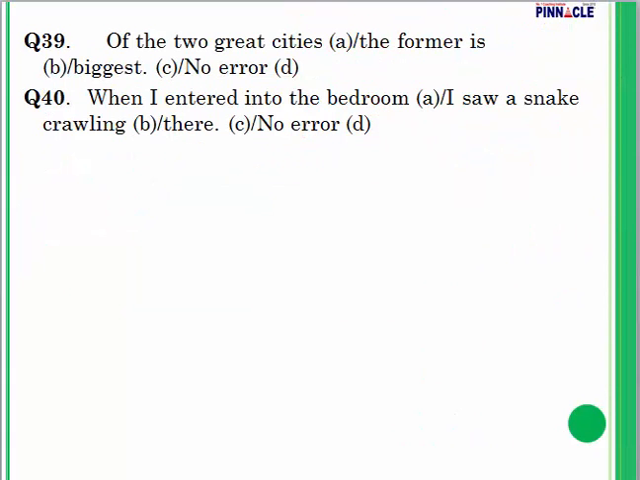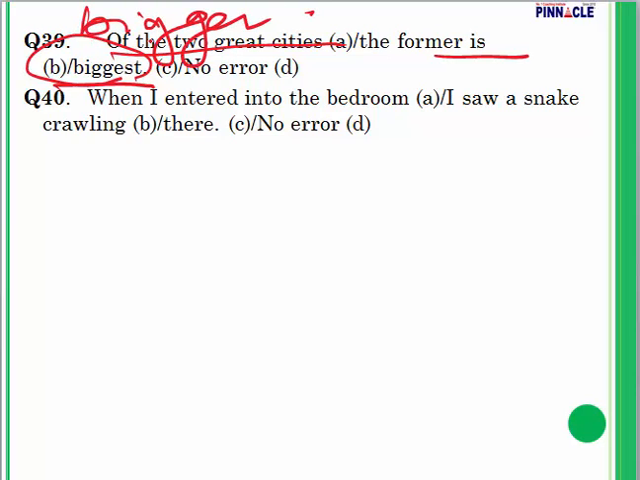Question number 39 and 40. Of the two great cities, the former is biggest. Very simple. We are talking about two cities. So why have we used superlative degree? Replace biggest by bigger. Of the two cities, the former is bigger. Error part C.